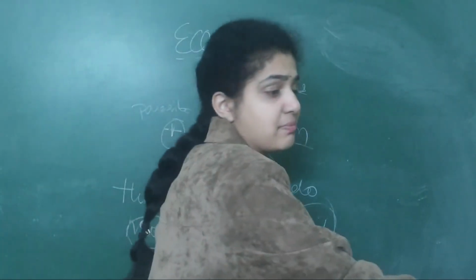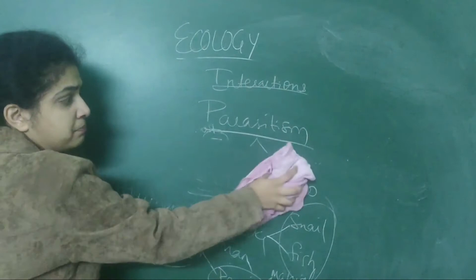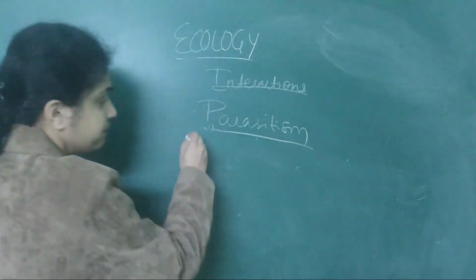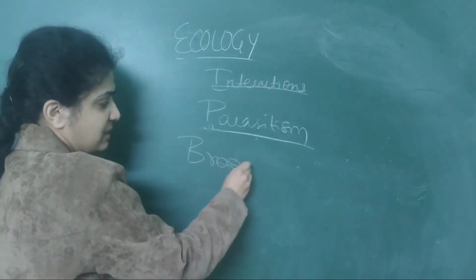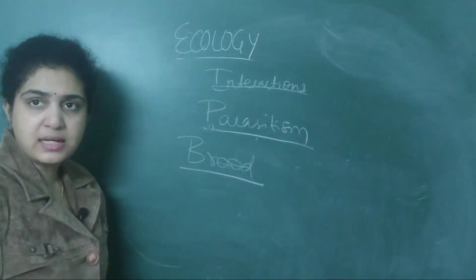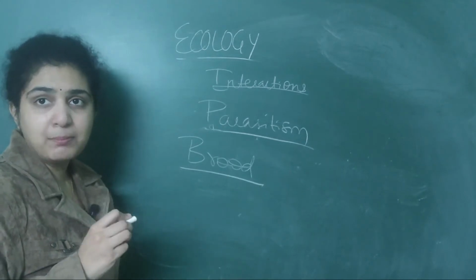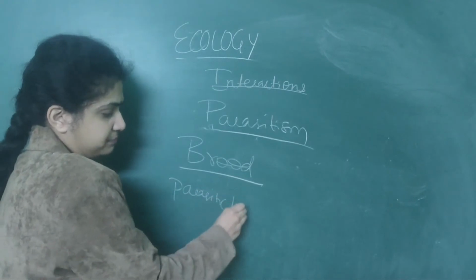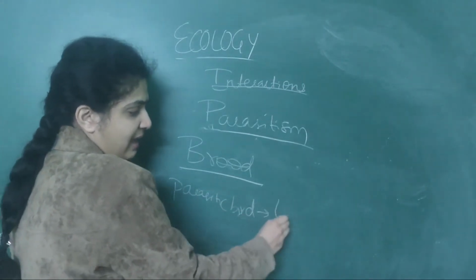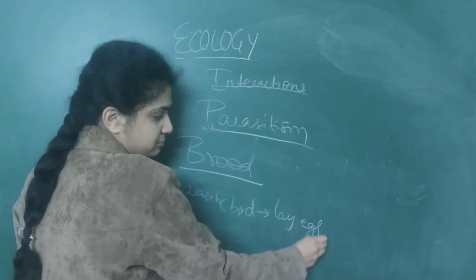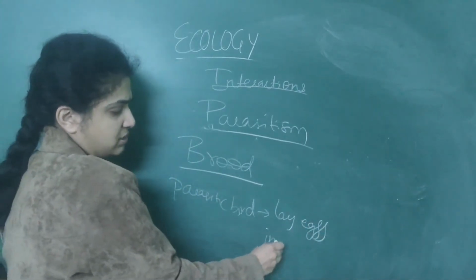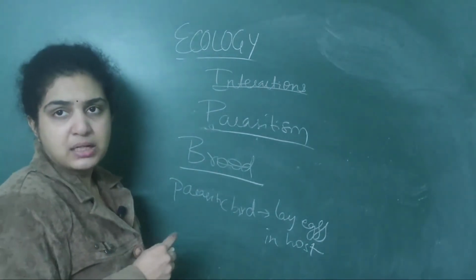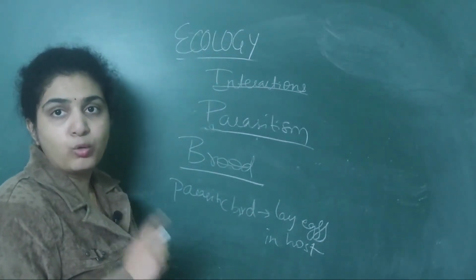Under parasitism, there is an interesting concept that is called brood parasitism. Brood. So what is brood parasitism? Under brood parasitism, see, the parasitic bird will lay its eggs in the host nest. This parasitic bird will lay its eggs in the host.